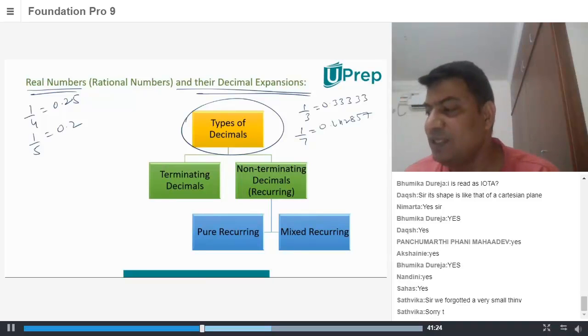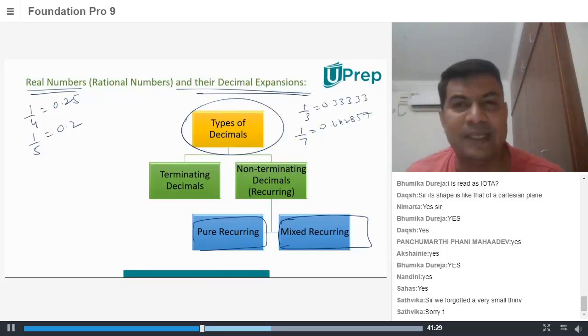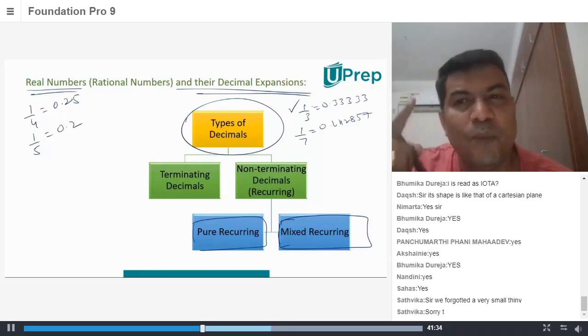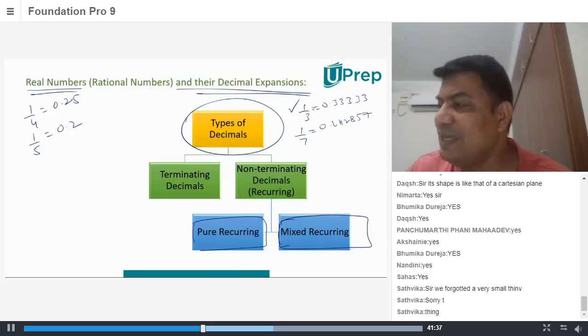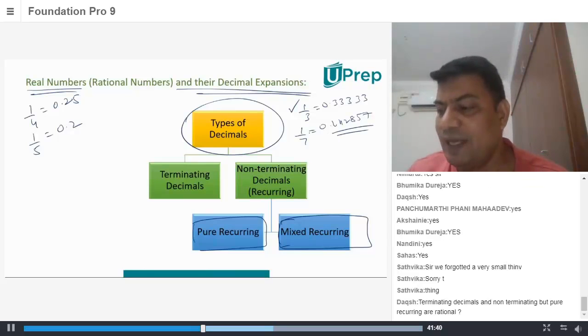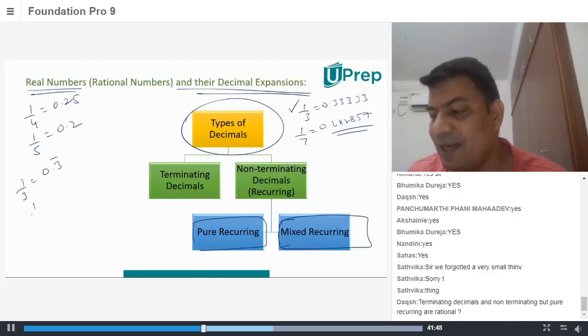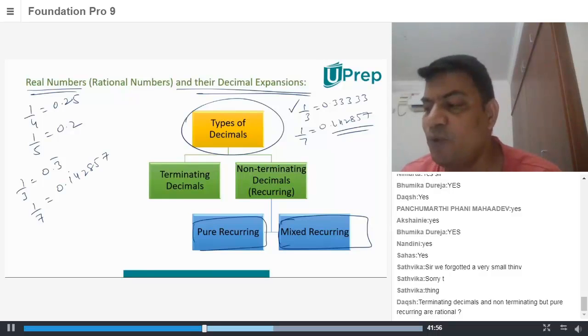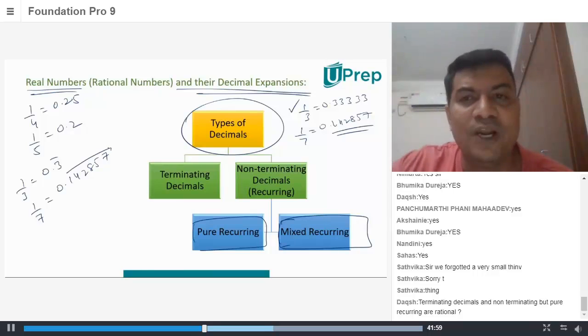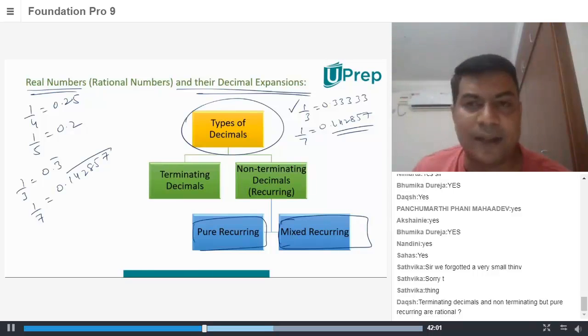In non-terminating decimals, there is something called pure recurring and mixed recurring. Now, pure recurring: 1 by 3 is a pure recurring kind of thing. 0.33333, it's recurring. 1 by 7 is also pure recurring. 1 by 3, we write it as 0.3 bar. That means it's recurring after that. When we have 1 by 7, we write it as 0.142857, 142857. Therefore, we put a bar there saying that 142857 is recurring. So that's pure recurring.